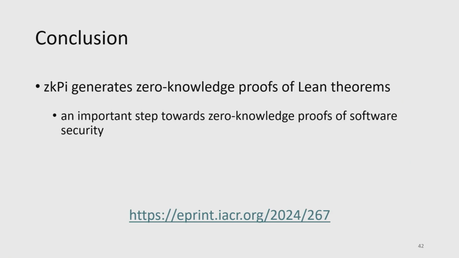So that's it. In conclusion, ZK generates zero-knowledge proofs of Lean theorems. And here's a link to our ePrint if you want to read the full paper and the full details of the type system. So I'll take any questions.